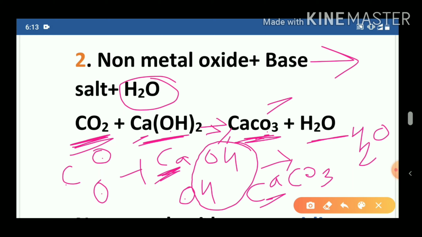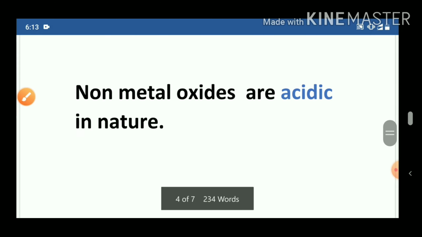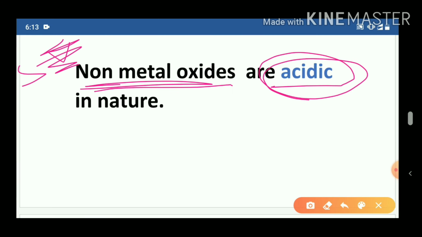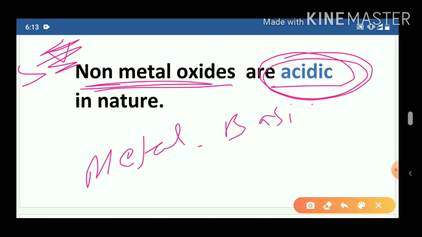Next reaction is, now important thing, non-metal, 5-star, very very important. Non-metal oxides are acidic in nature. Very important question. We have seen in the previous class that metal oxides are basic in nature, and non-metal oxides are acidic in nature.